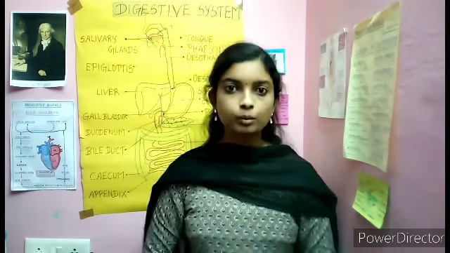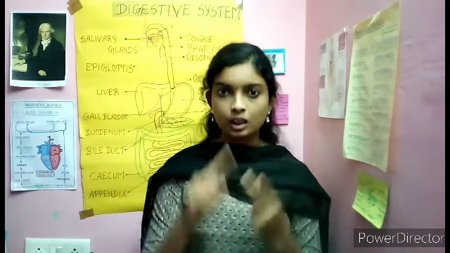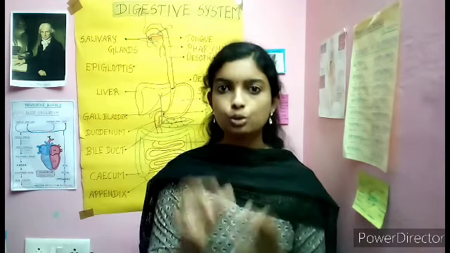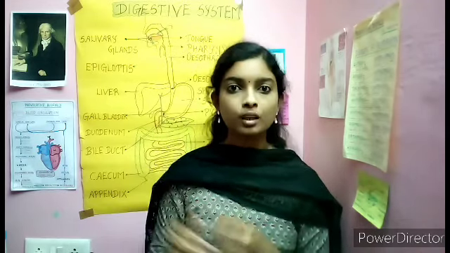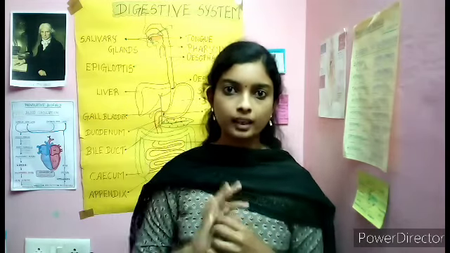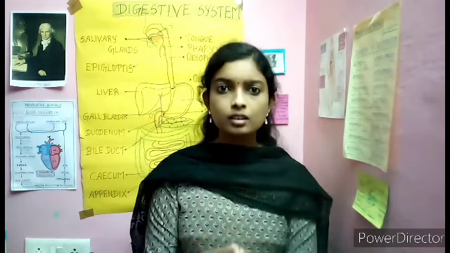Now your chyme reaches the duodenum. In the duodenum, you have three types of juices present: intestinal juice, bile juice and pancreatic juice. Your bile juice and pancreatic juice come through the hepatopancreatic duct, from the liver and from the pancreas. Intestinal juice is also known as succus entericus.